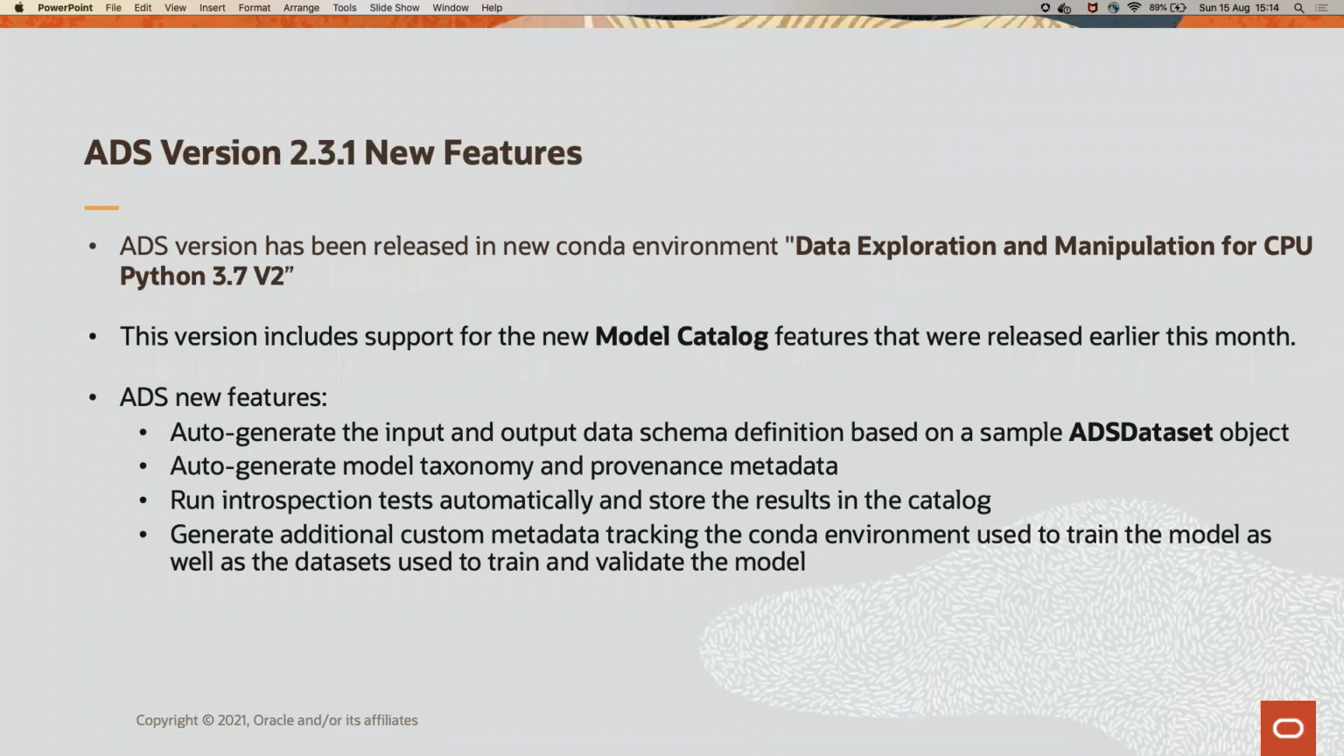It auto-generates model taxonomy and provenance metadata. Taxonomy metadata document the model use case and algorithm. Model provenance includes the resources used to create model, example notebook session, and the code used in the training. It runs introspection test automatically and stores the result in the catalog. Running introspection test ensures common model artifact errors are flagged, thus they can be remediated before model is saved to the catalog. It generates additional custom metadata, which helps in tracking the Conda environment used to train the model, as well as the dataset used to train and validate the model.